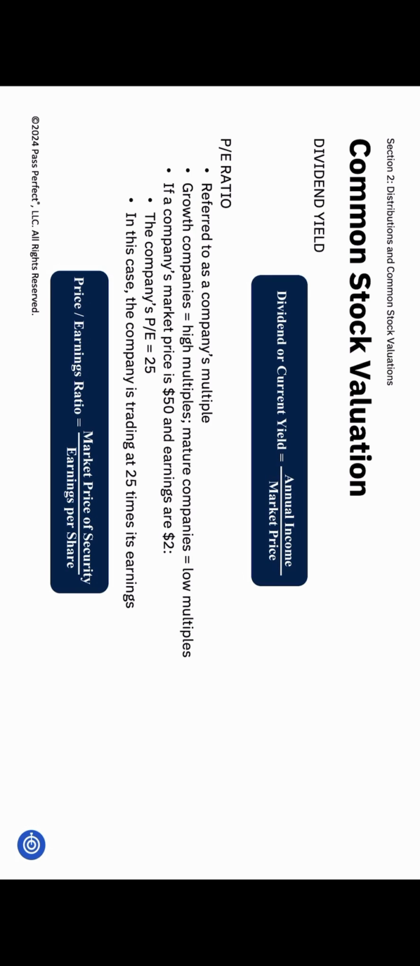Let's look at an example. Suppose a company's market price is $50 per share and its earnings per share are $2. To find the price to earnings ratio, divide the price, $50, by the earnings, $2, which equals 25. This means the company is trading at 25 times its earnings. This number alone doesn't mean much, but it becomes insightful when you compare it to other companies. For instance, if Tesla is trading at 50 times earnings, while Clorox is trading at 25 times earnings, it suggests that investors expect more growth from Tesla than from Clorox.